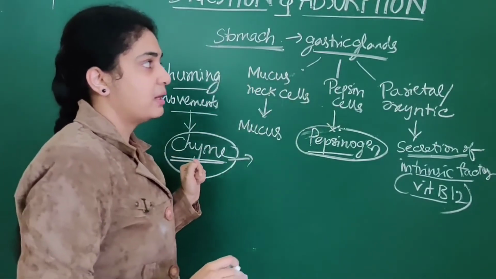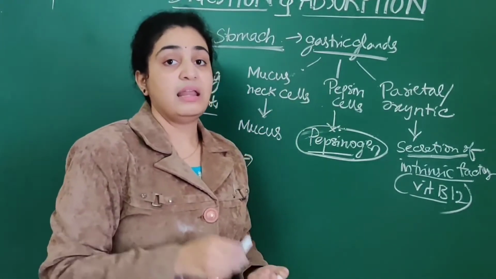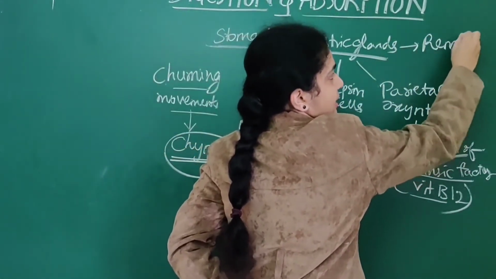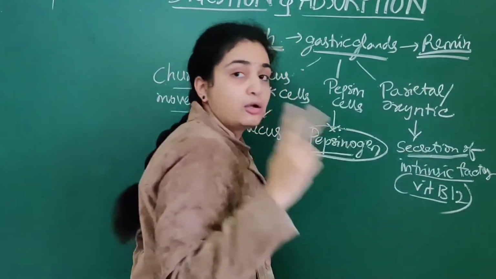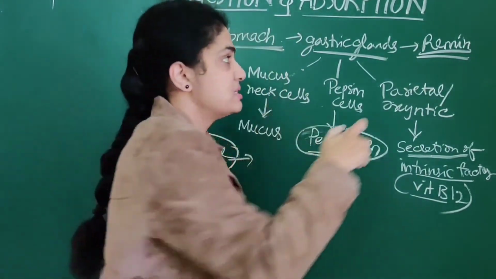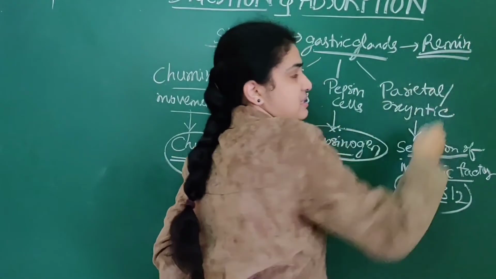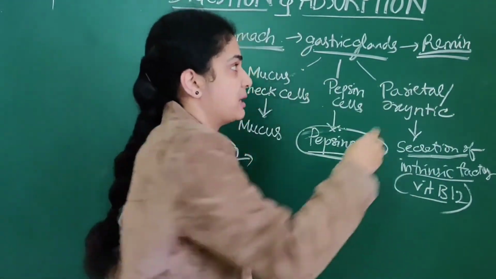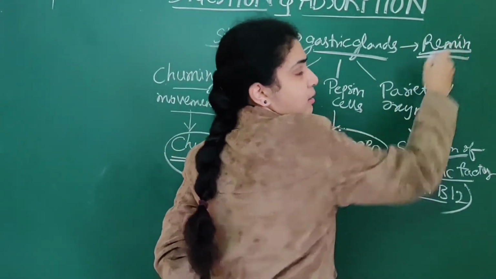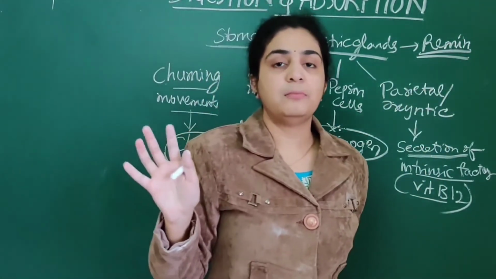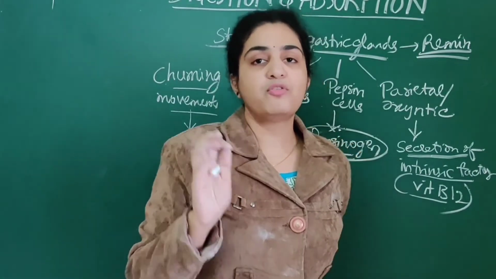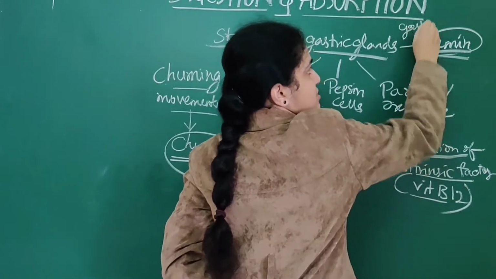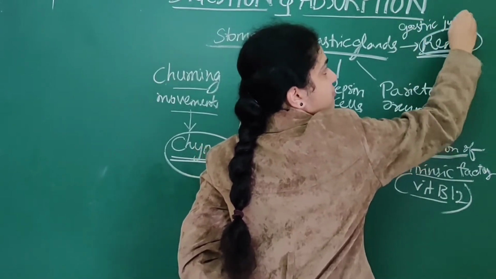And about the stomach, mainly there is the enzyme renin secreted. See, there are two types of renin. One has a single N, which we will deal with later in the excretory system. This is double N: two N's are present in rennin. This is the gastric juice of infants. What is rennin? It is the gastric juice of infants.